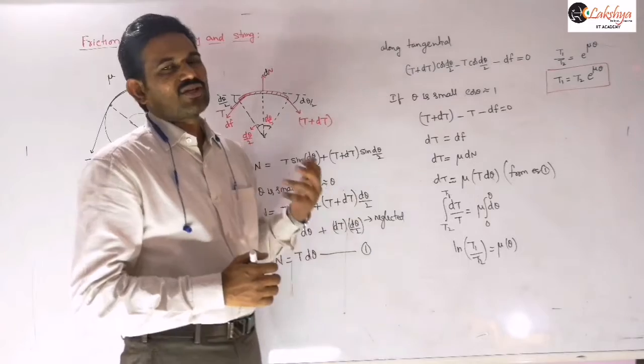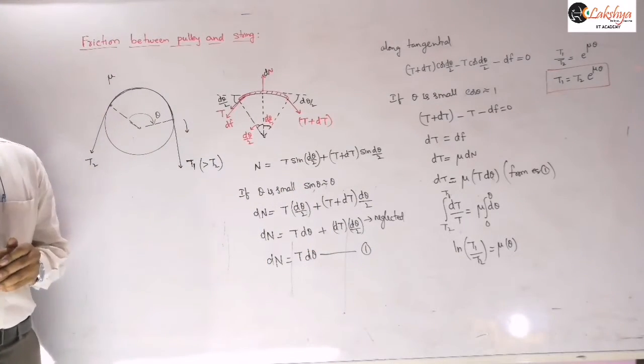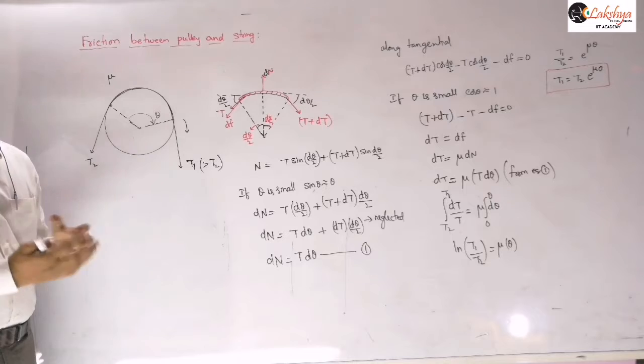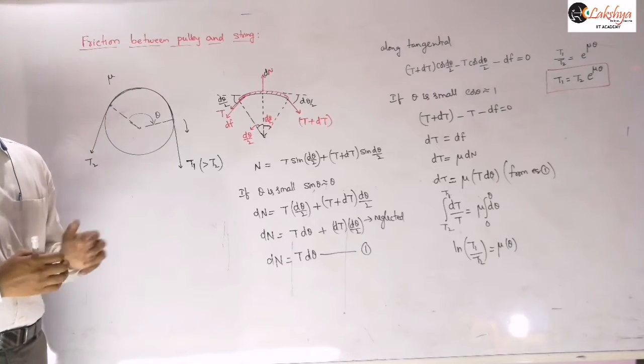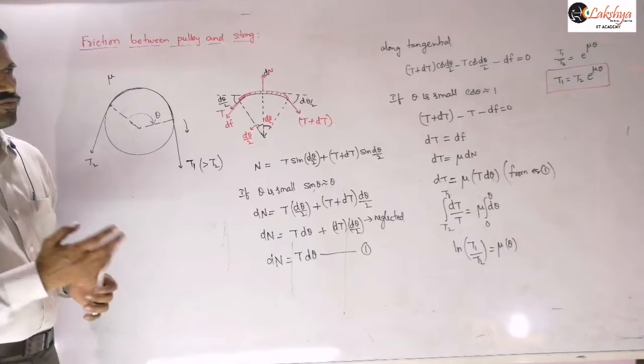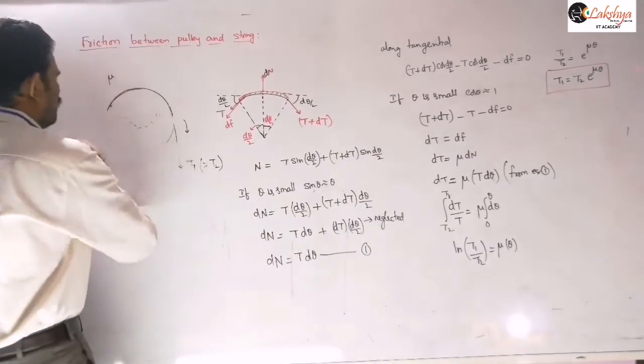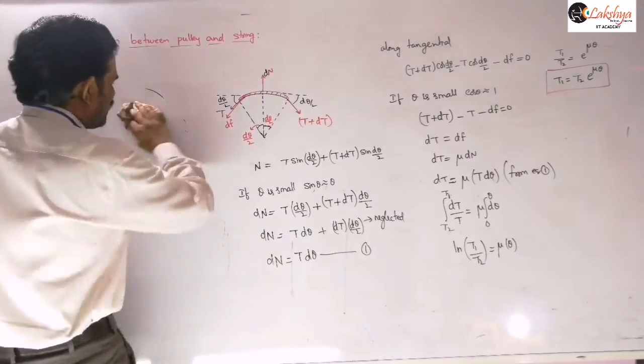So if friction is there, then you can observe that the tension will be different on the different sides of the pulley, and the tension will depend on this theta value. That means how much angle the string is in contact with the pulley. For this theta angle we derived this expression.